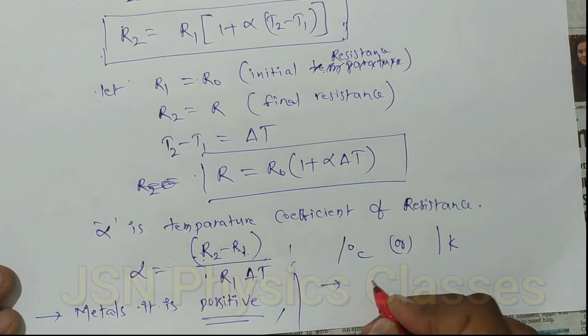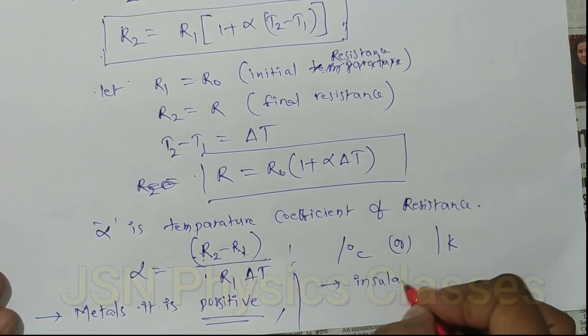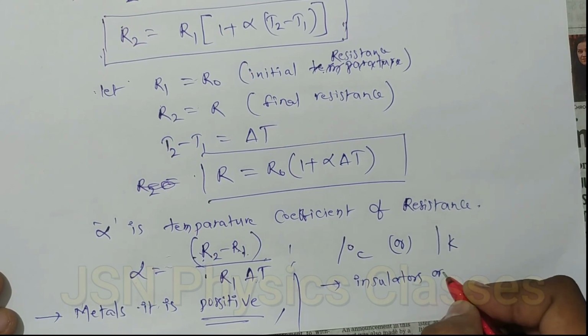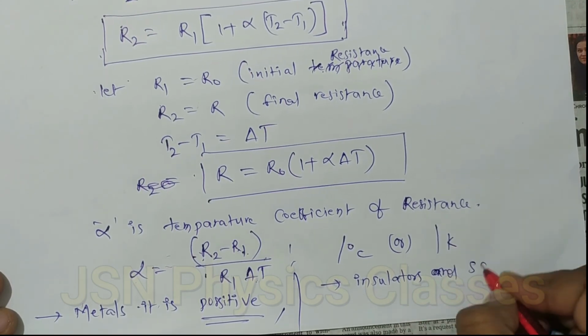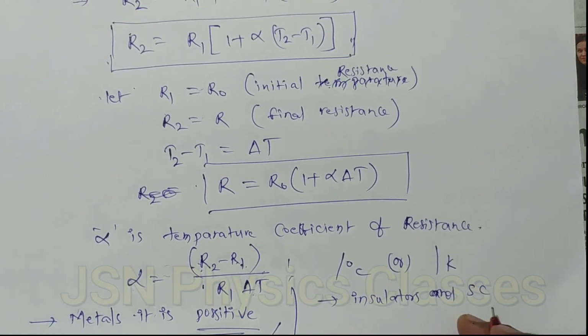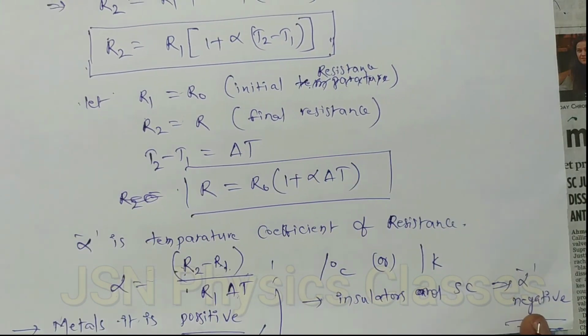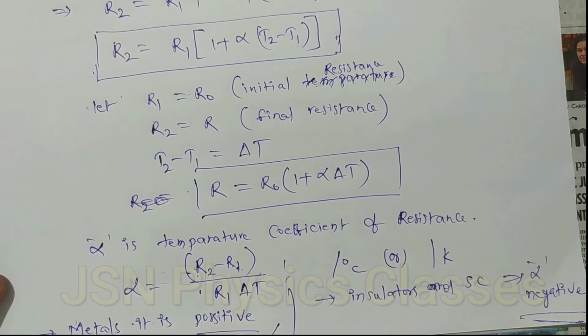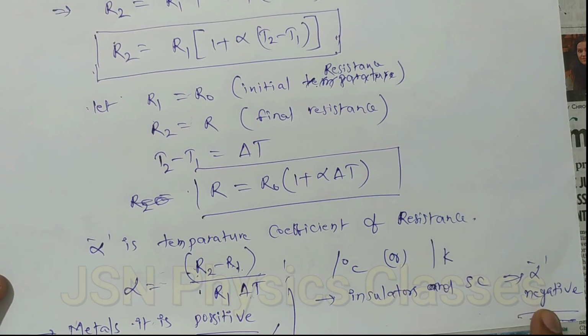Similarly, for insulators and semiconductors this alpha value is negative. So for metals it is positive, for semiconductors it is negative.